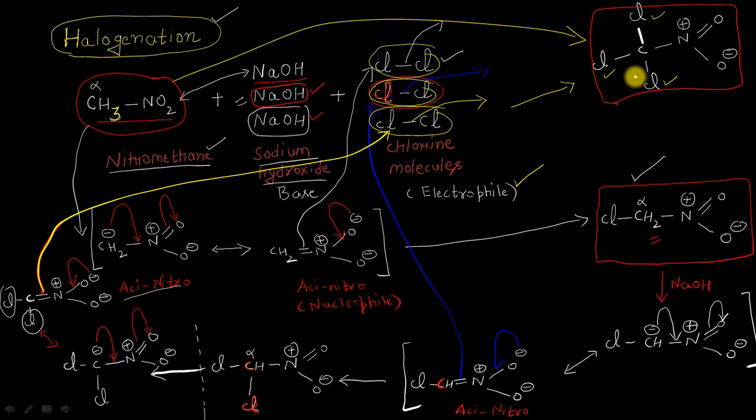So we have just seen how the aci-nitroform can act as a nucleophile in different kinds of chemical reactions of the nitro compound, the first one being the aldol reaction, the second was the Michael reaction, and the last one is the halogenation reaction. So I'll definitely prepare another video lecture in which I'll discuss how this aci-nitroform can also act as an electrophile and how it can attack different kinds of nucleophiles.